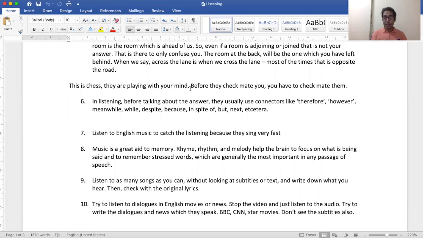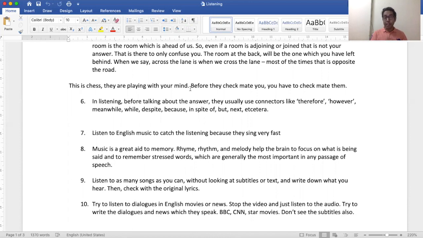Music is a great aid to memory. Rhyme, rhythm, they support your brain to focus on what is being said, and then you can remember stressed words, which are the most important part in any passage of speech. Try to hear as many songs as you can.